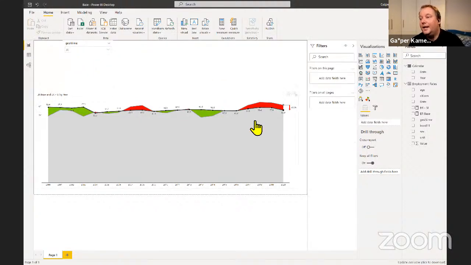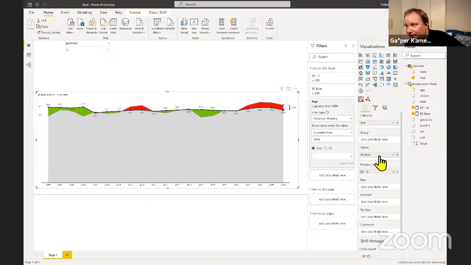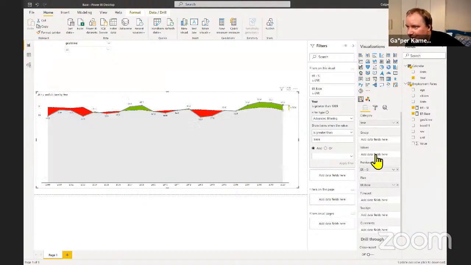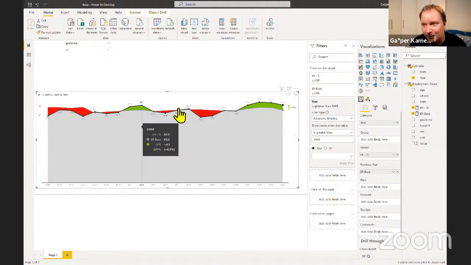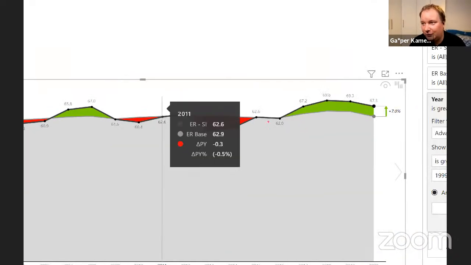Okay. And then over here, I have what? Well, basically, it's kind of wrong. So I will have Slovenia as values, and then I will have Austria at this point as a previous year, so shown as previous year. But this is why I love Zebra BI so much, because it already calculated the percentage points of percentage points, funny enough, differences, right? So that is very cool that I can say, well, this is the percentage point difference between the two on 2011.